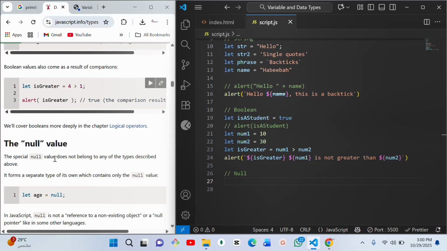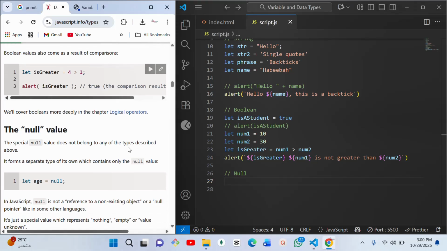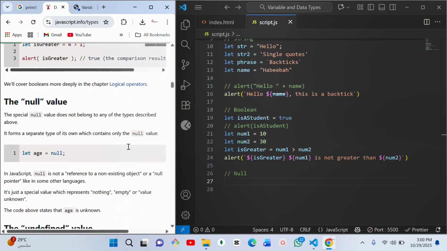You see, the special null value does not belong to any of the types described above. It is not a boolean, it's not a number, it's not anything. So it forms a separate type of its own, which contains only the null value. That's just its value, null. So in JavaScript, null is not a reference to a non-existing object.